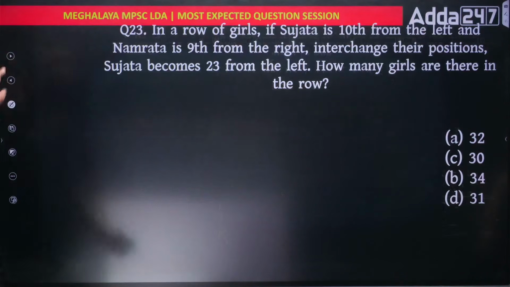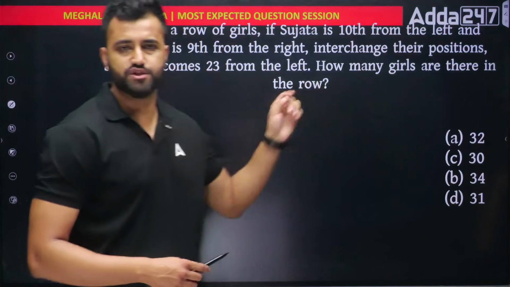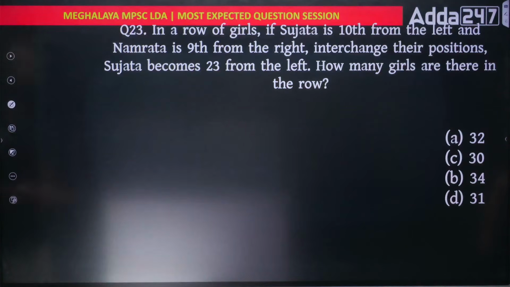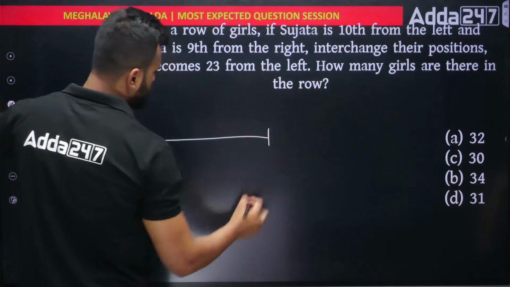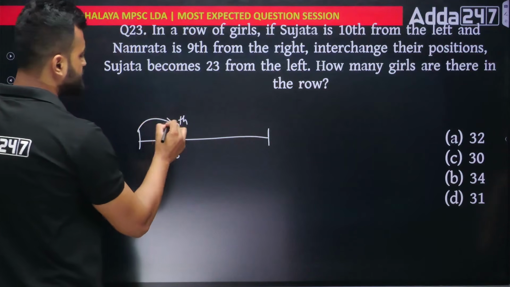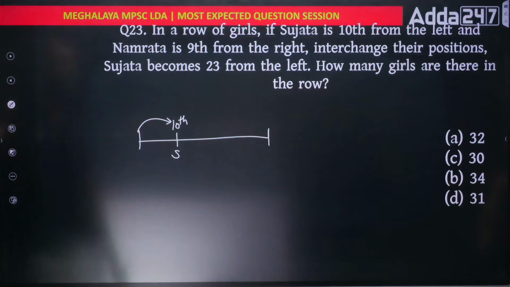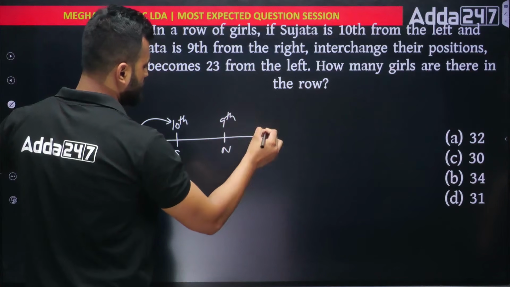Okay. Next. Question number 22. Okay. This is orders and ranking. Such question also came in your previous paper LDA. So let's do it. In a row of girls, if Sujata is 10th from the left, this is a row of girls. Sujata is 10th from the left. She is 10th from the left. Okay. And Namrata is 9th from the right. This is Namrata and she is 9th from the right side.